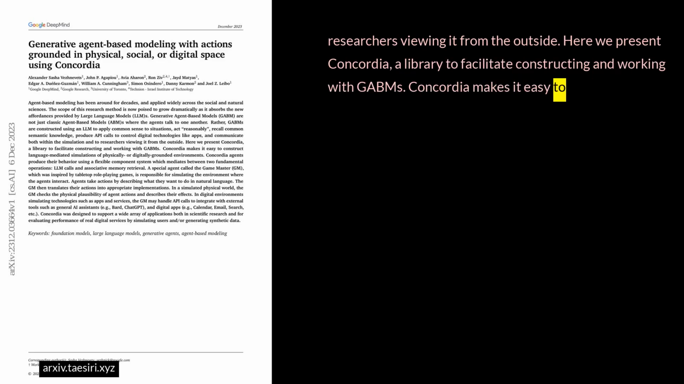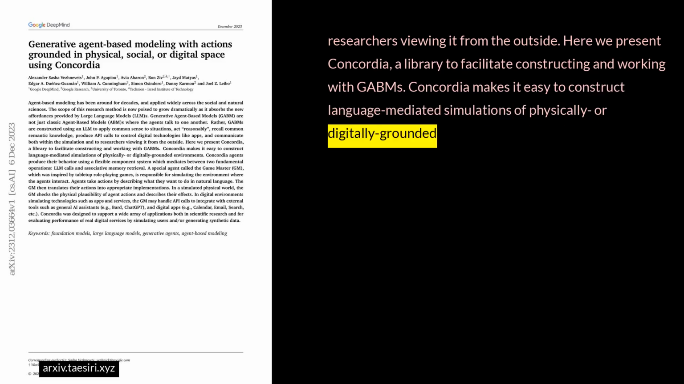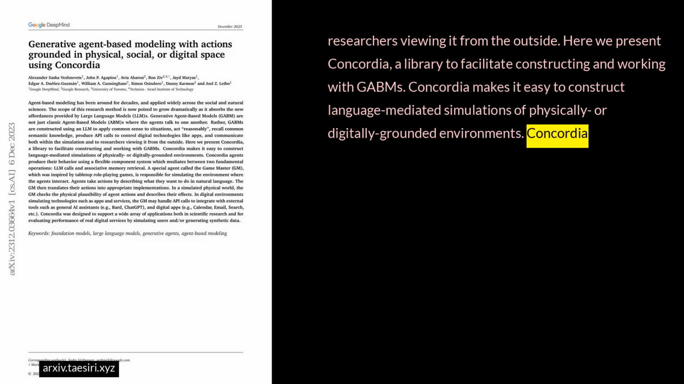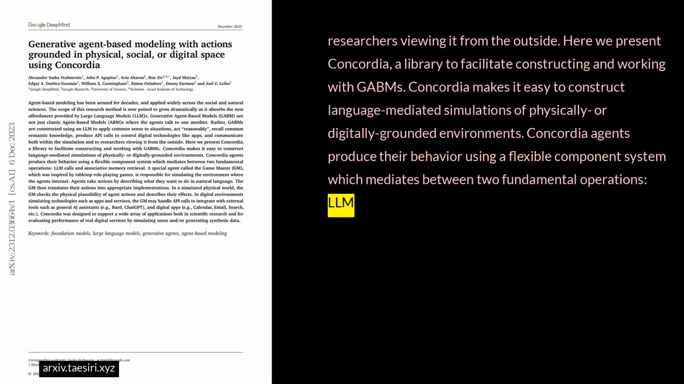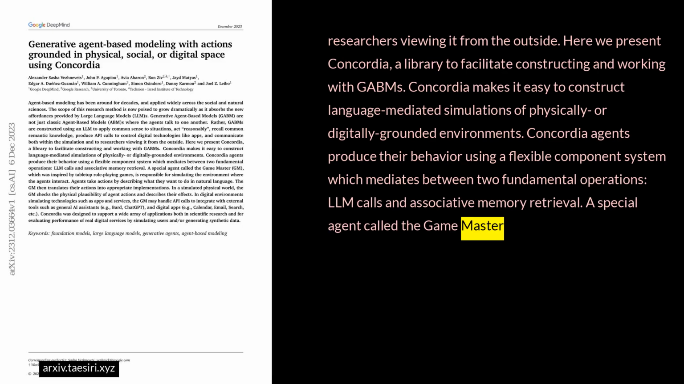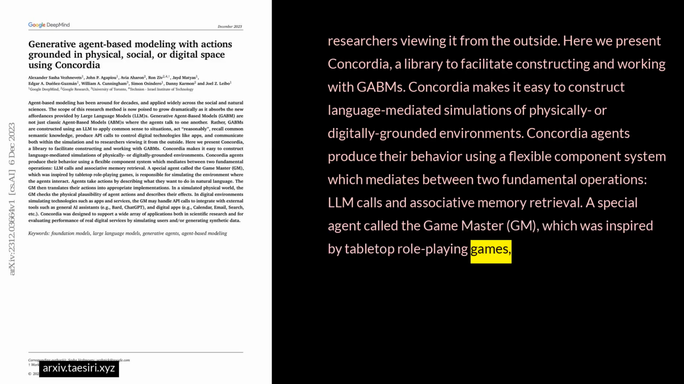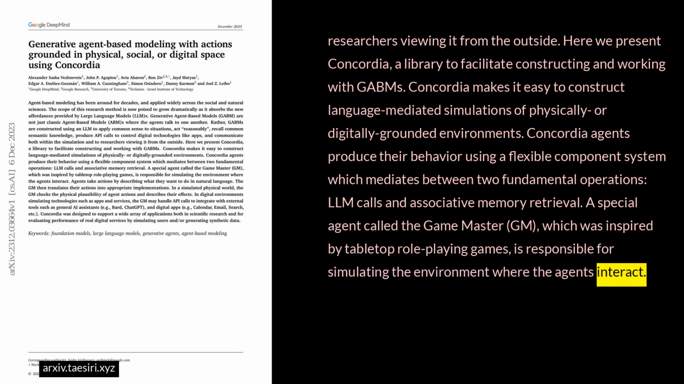Concordia makes it easy to construct language-mediated simulations of physically or digitally grounded environments. Concordia agents produce their behavior using a flexible component system which mediates between two fundamental operations, LLM calls and associative memory retrieval. A special agent called the Game Master, GM, which was inspired by tabletop role-playing games, is responsible for simulating the environment where the agents interact.